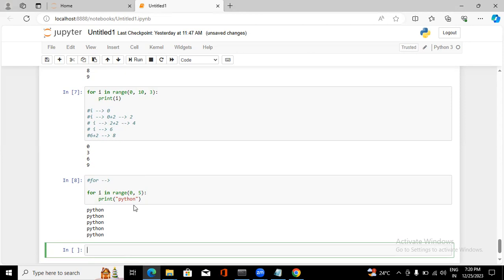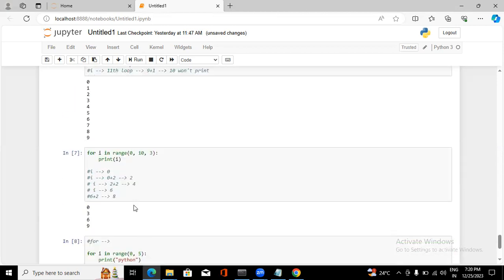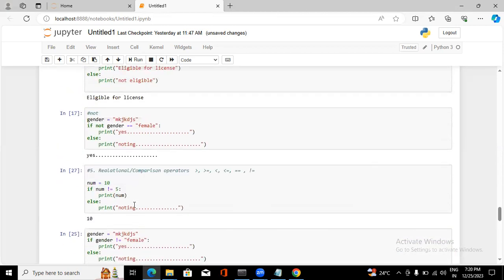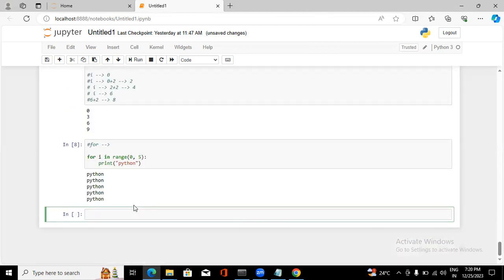Is it clear, Deepa? Yes, it's clear to me. Okay. So this is the for loop. We have one more loop, that is while. Shall I explain, or shall we discuss it in the next class?